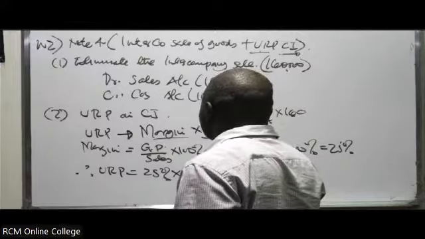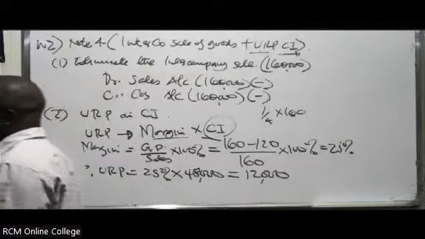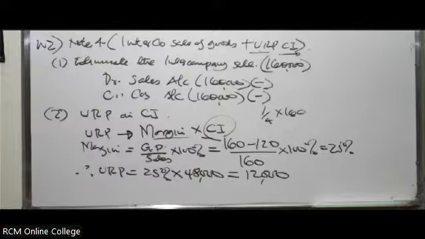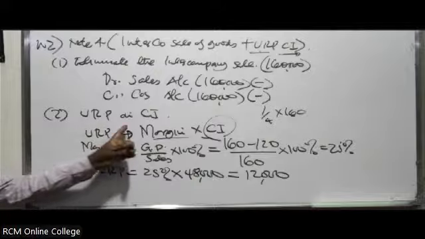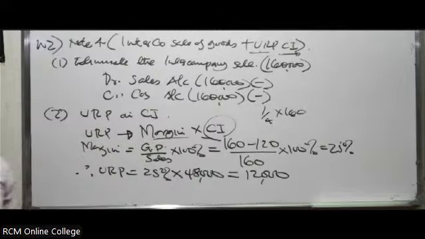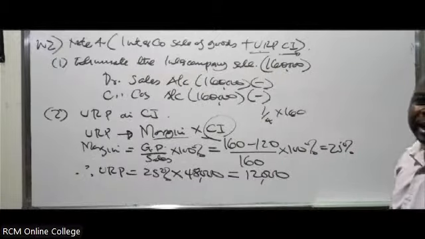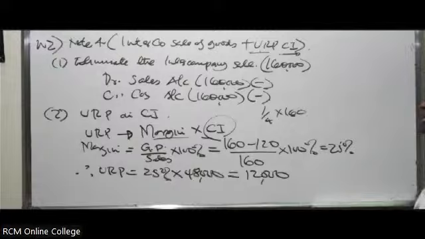He didn't want you to struggle or to think. So how do we treat this one? When you calculate the URP on closing inventory, which account are we debiting and which one are we crediting? You don't have to think, you just have to open back your notes and you will see what we said we are supposed to do.